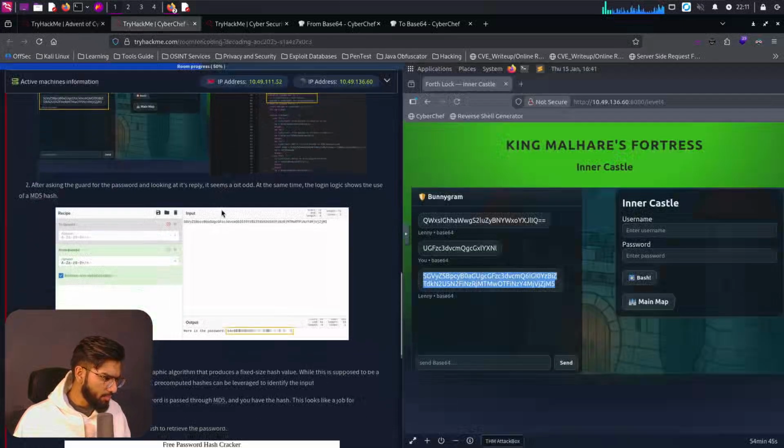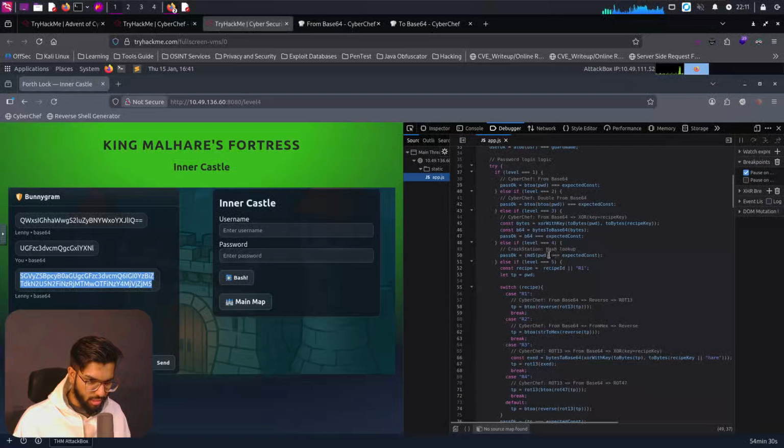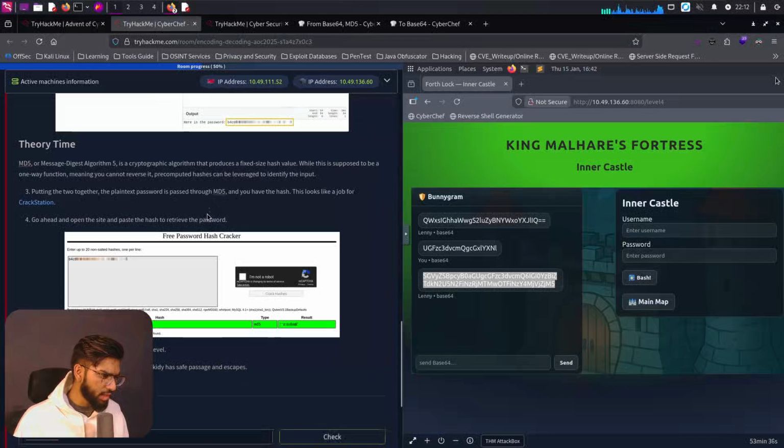That's fine. Now, after asking the guard for the password and looking at its reply, it seems a bit odd. At the same time, the login logic shows the use of MD5 hash. I did not notice that one. Yeah, it says here MD5 hash. The password is being encoded with MD5. So, okay, we have another theory time for it.